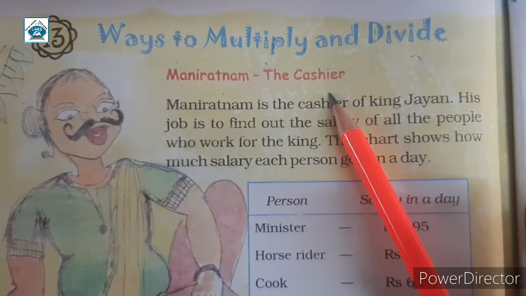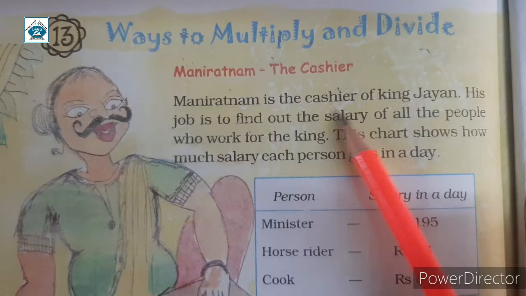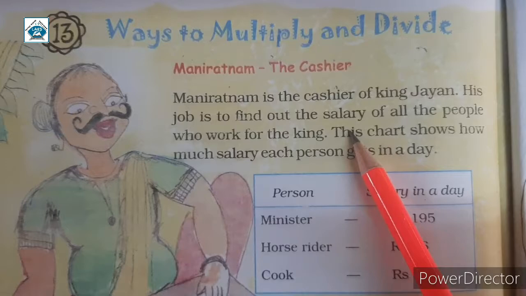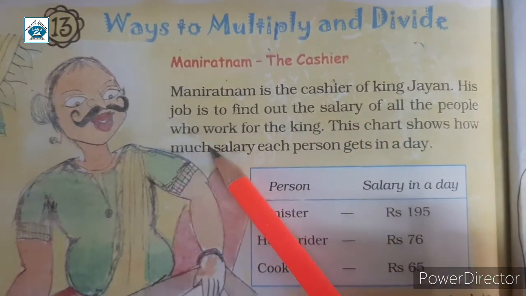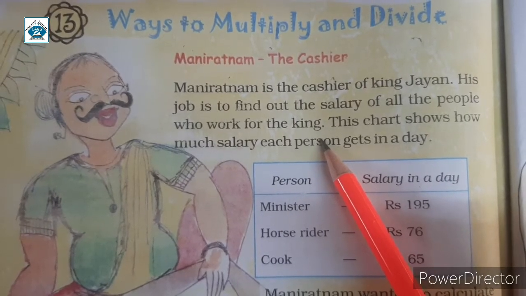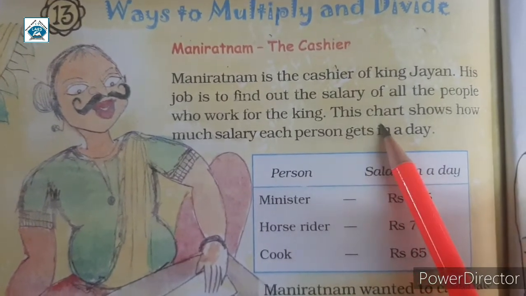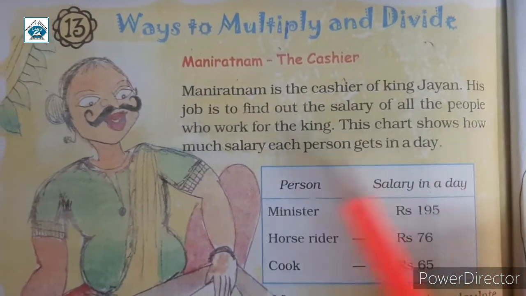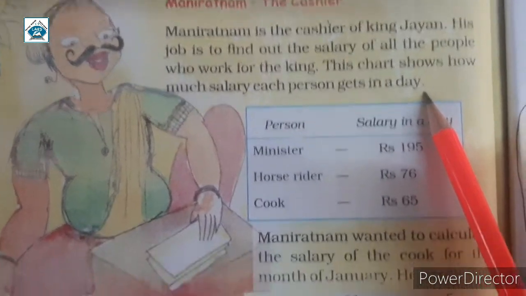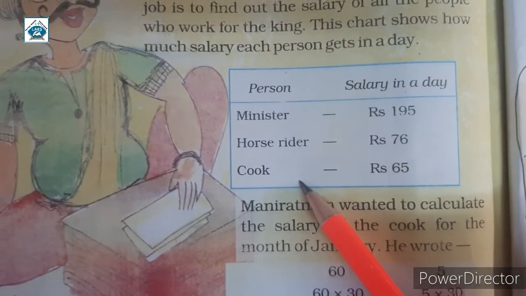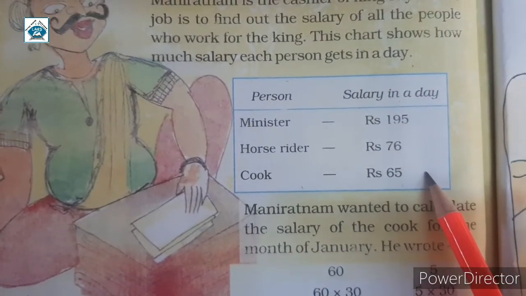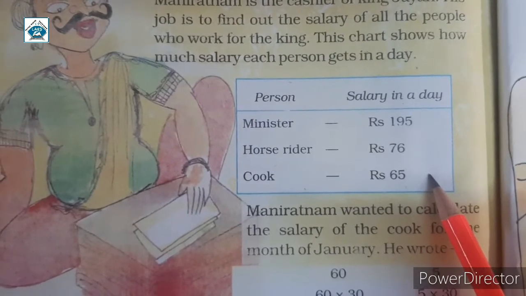So let's see it. Mani Ratnam is the cashier of King Jayan. His job is to find out the salary of all the people who work for the king. So which persons are working here? Let's see. This chart shows how much salary each person gets in a day. So here are the persons and their salary in a day.